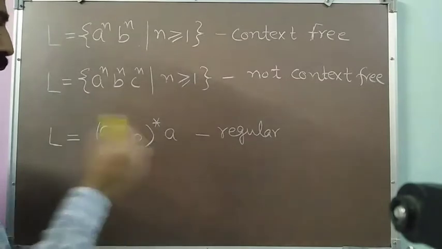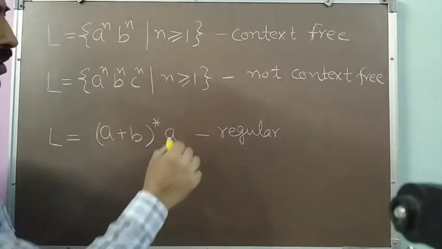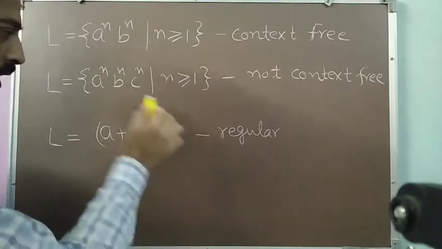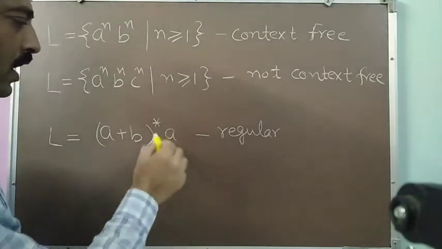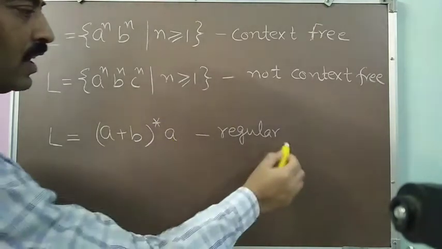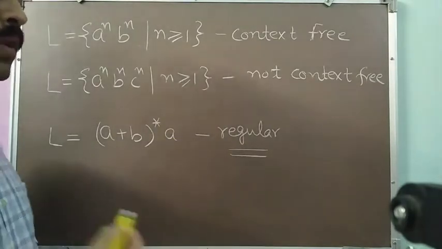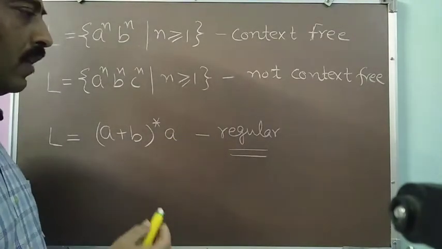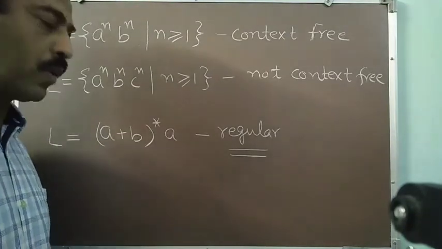Now, suppose I want to design the Turing machine corresponding to another language, L is equal to (a plus b) asterisk a. If we look at it, this is a language of all words over a and b which are ending with an a, and this is a regular language. So if we want to design a Turing machine corresponding to a regular language, do we need the similar process? No, we do not need the similar process.